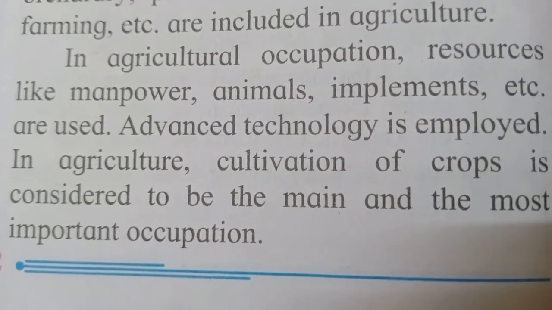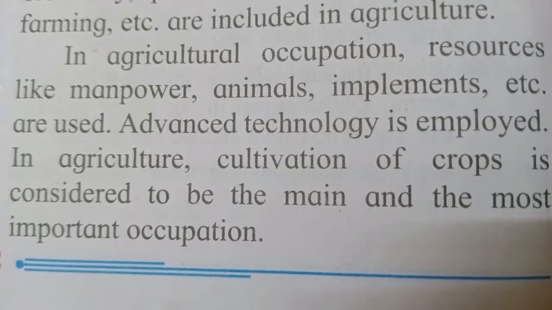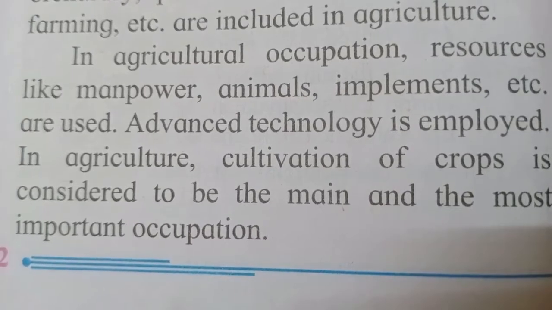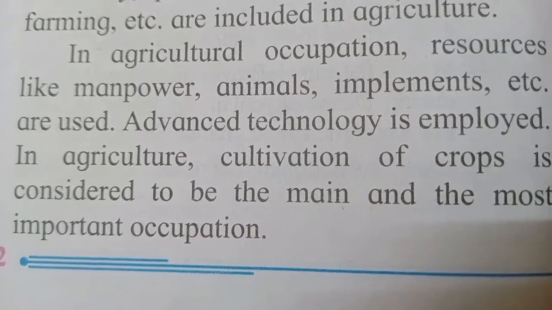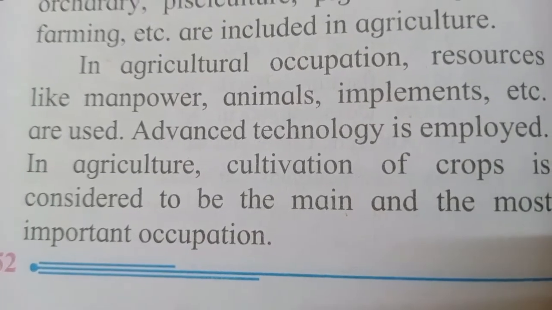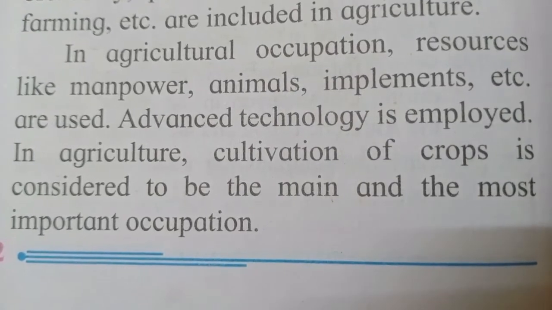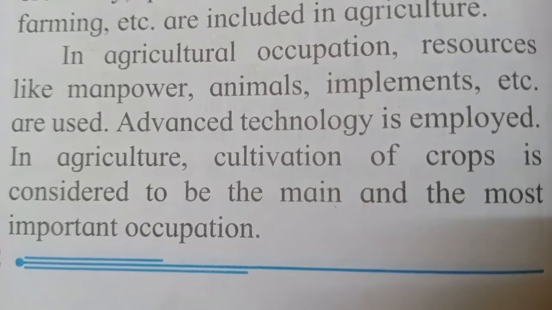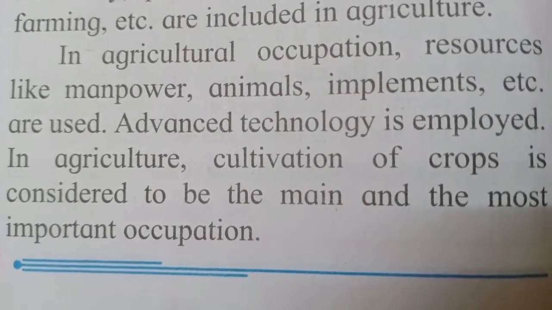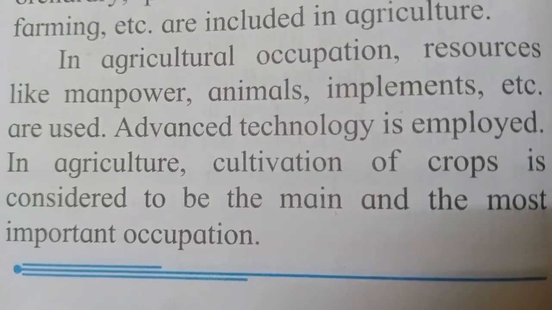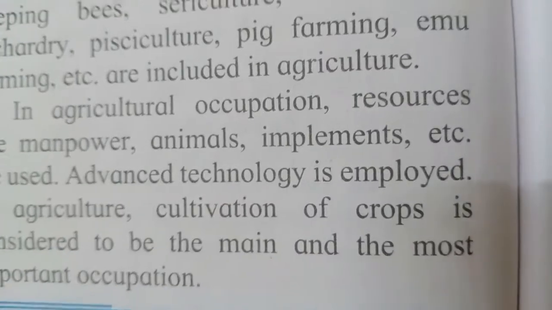Implements, different equipment, are used. Advanced technology is employed. So nowadays farmers are making use of advanced technology. In agriculture, cultivation of crops is considered to be the main and the most important occupation. So agriculture, along with all other activities, has cultivation of crops as the main occupation.